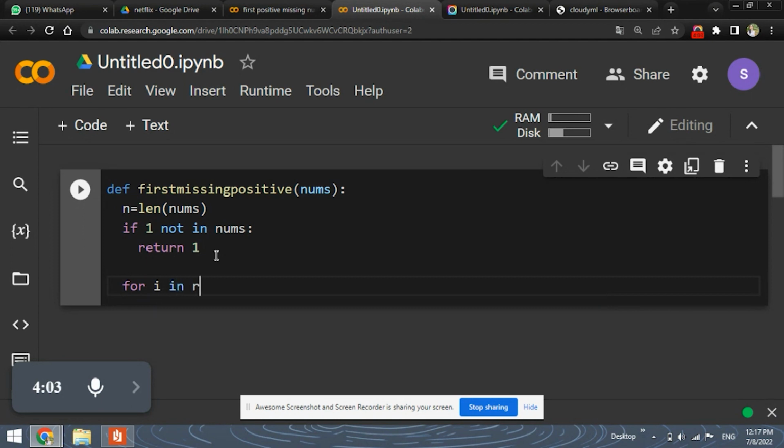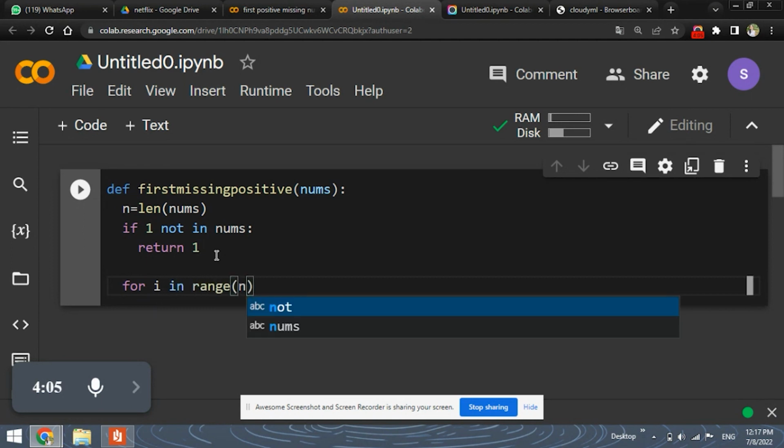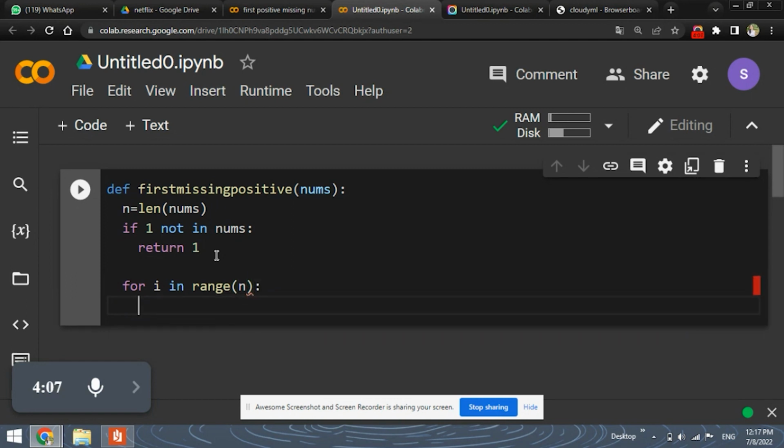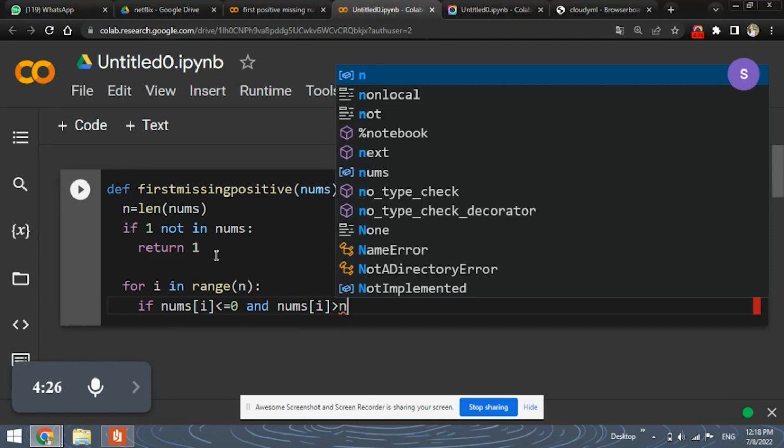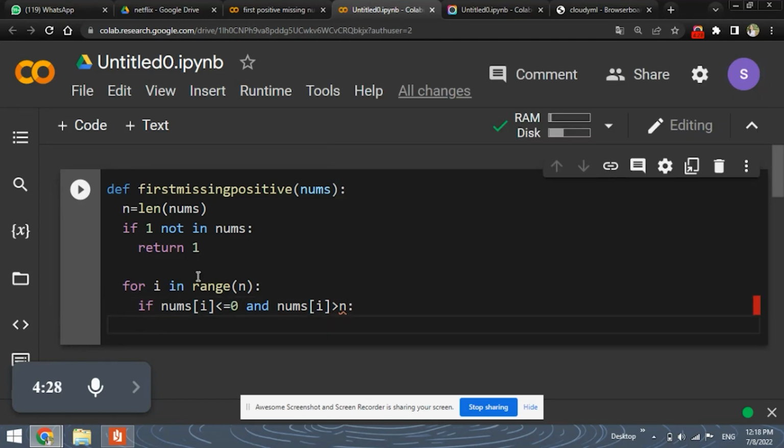So for i in range n, we will be iterating to the length of the list, and we will check if nums of i is less than or equal to 0, which means it is negative or equal to 0, or if it is greater than the total number, which is n.